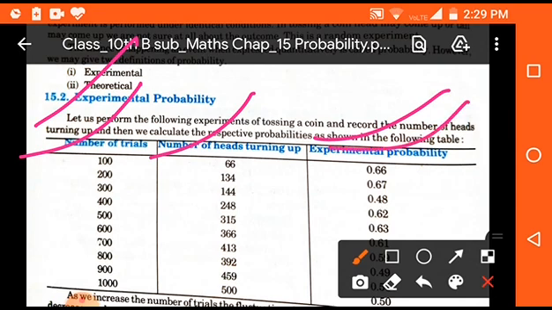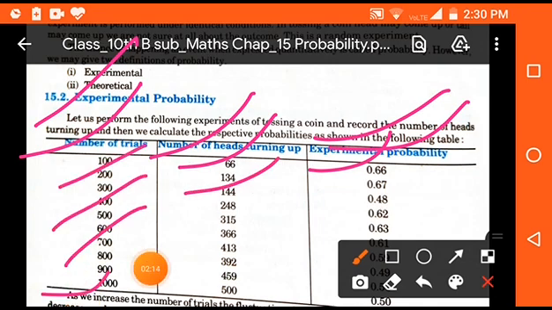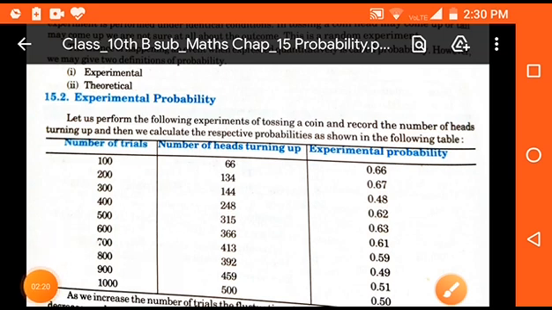In the first case you can see here 100 trials are taken, and in 100 trials 66 times we get head on top, then its probability will be 66 upon 100, that is 0.66. In the same way, number of trials are different, then number of heads are different, and their probabilities are also different. Clear? So we can say that the probability depends on the number of trials and the respective result. Clear? Okay,